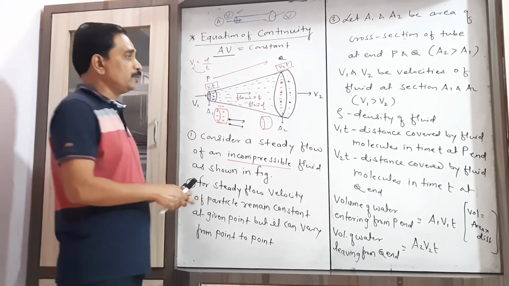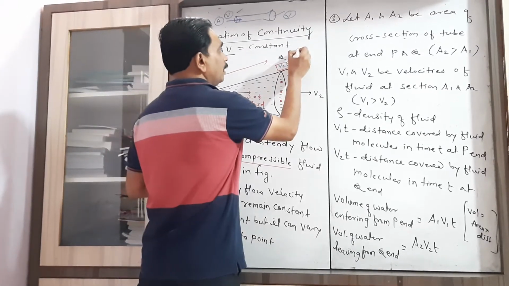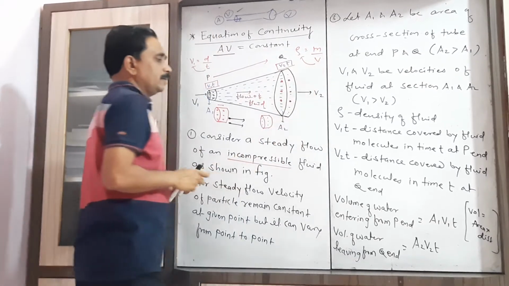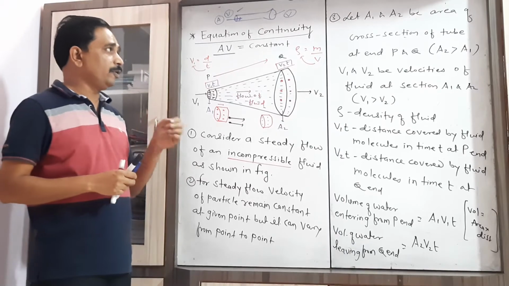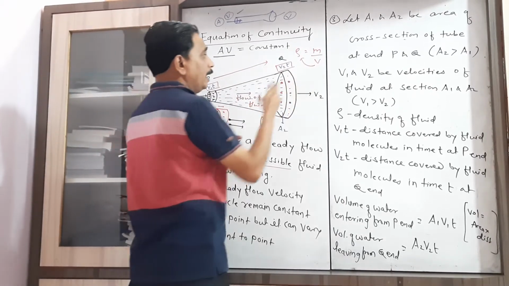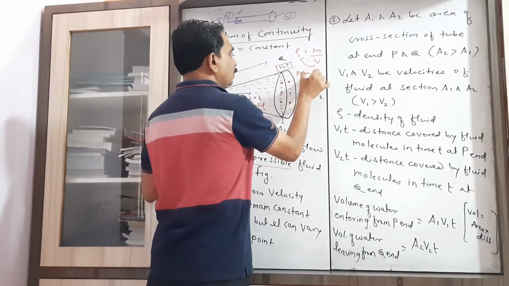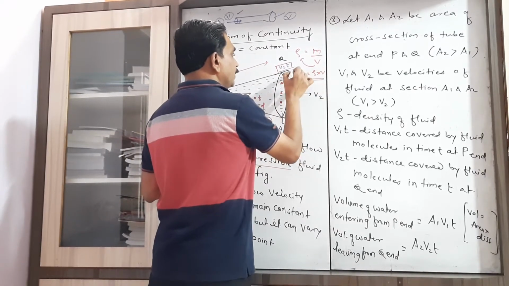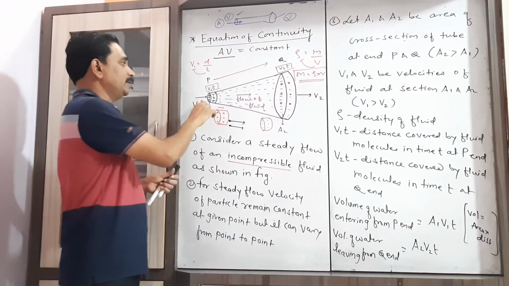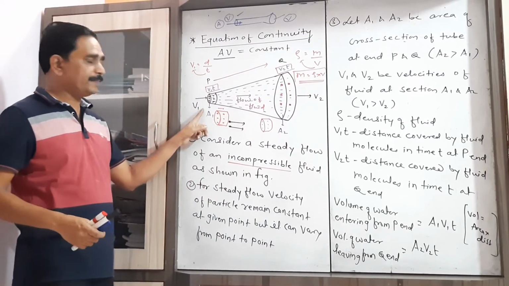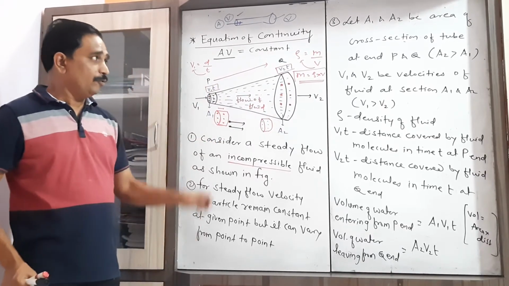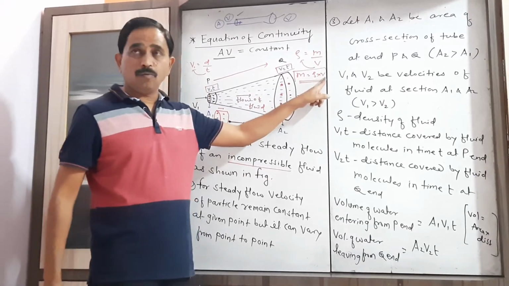Now here you have to consider this formula, density equal to mass upon volume. Therefore, later on we consider this formula, mass equal to density into volume, for the amount of water, that is, the mass of water entering from one end and the mass of water leaving from the other end. First of all, consider here the volume.